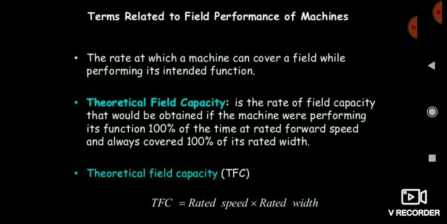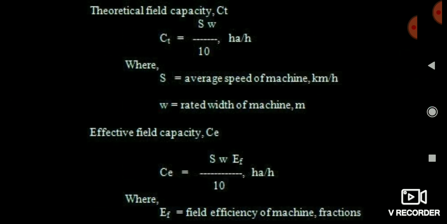The implement will not work exactly on that. Means there is some amount of variation from the rated speed or rated width. So that is used for the actual field capacity, and whatever rated values the manufacturer gives are used for calculating the theoretical field capacity.